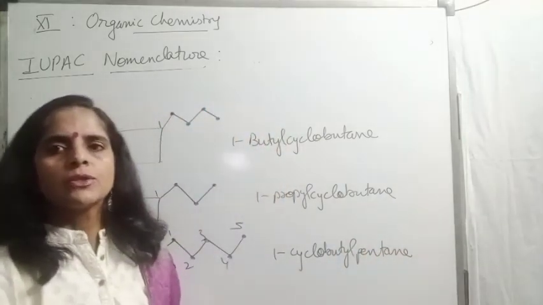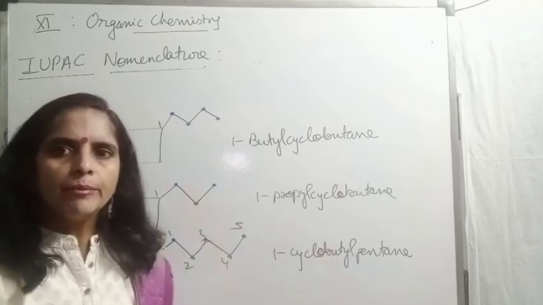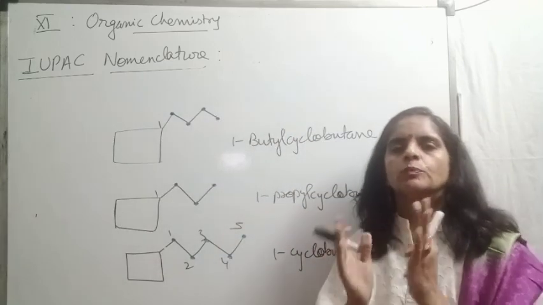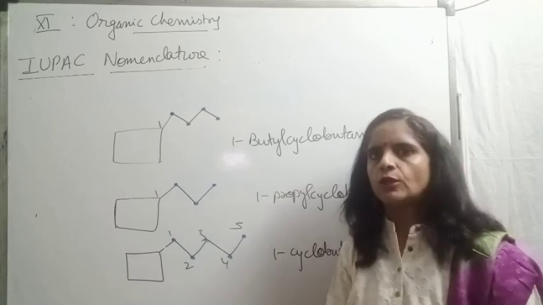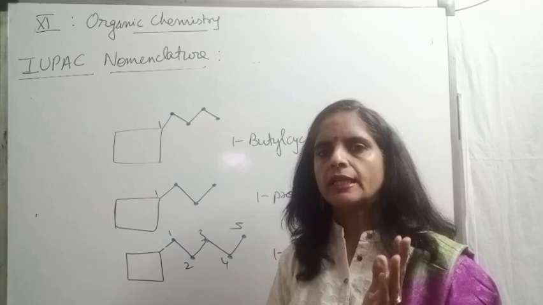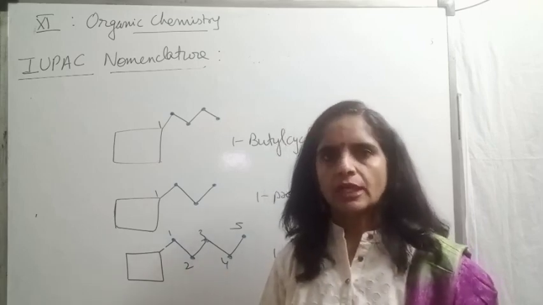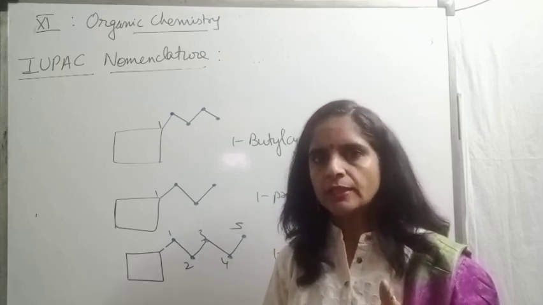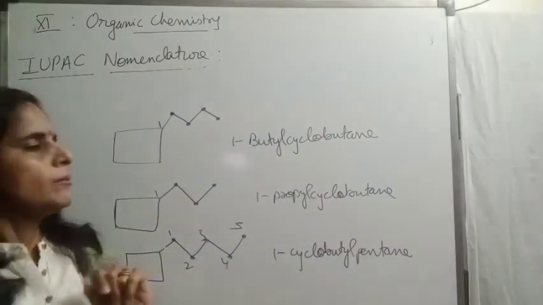Right, beta? So this is the rule for how to write the naming of compounds when both ring and open chain come together. So in this video we only talked about the naming of alkanes and cycloalkanes and when they come together. In the next video we will be talking about how to write the names when unsaturation and functional group both come in the main chain.